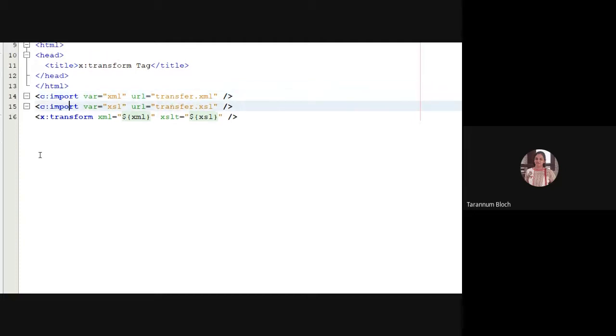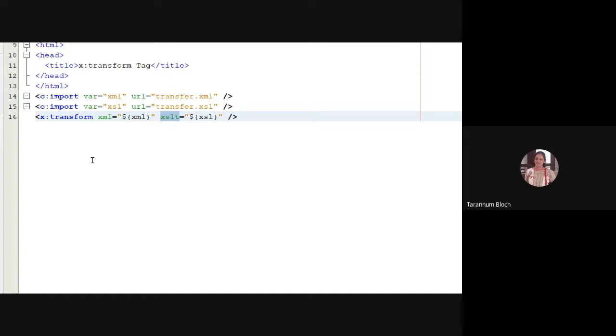Then I'm saying c:import for the XSL style sheet. Where you want a table, border, TR, TD, all that styling we are calling here from the .xsl file. And I'm saying x:transform. What will x:transform do? It will transform the XML data with the applied XSLT. It applies that styling, transforms the data, and displays it over here.